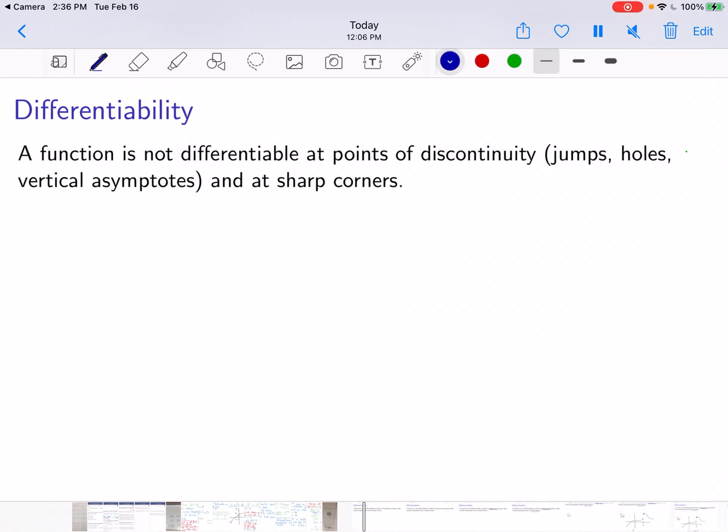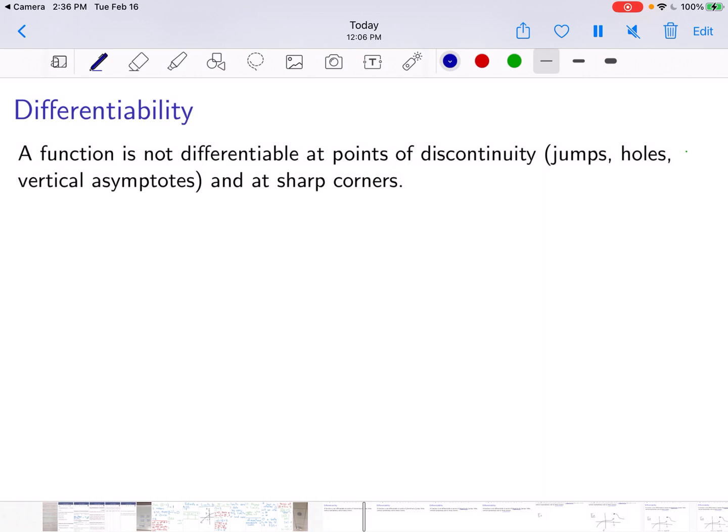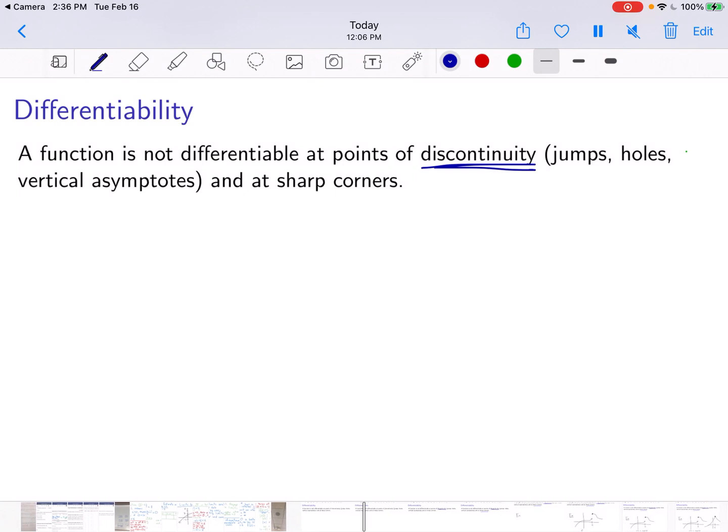In this video, we're going to take a look at the idea of differentiability. So when are we able to take a derivative and when are we unable to take a derivative? It turns out this is very closely related to the idea of continuity. A function is not differentiable at points of discontinuity.